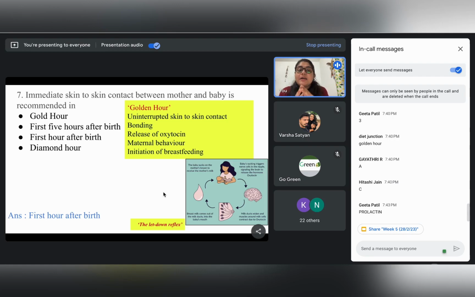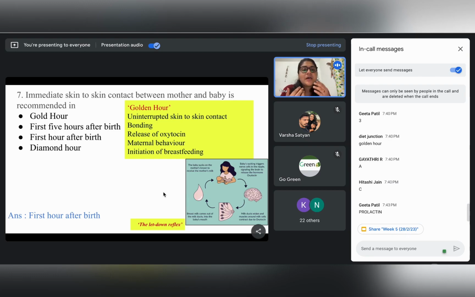So let us go back. This uninterrupted skin to skin contact also results in the release of oxytocin. So this is an entire cycle, a very desirable cycle. If this uninterrupted skin to skin contact increases the release of oxytocin, then more milk will also be available for the baby, right? And the breastfeeding phenomenon will be easily executed.